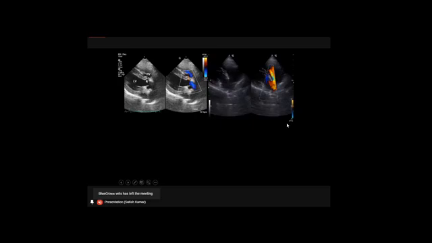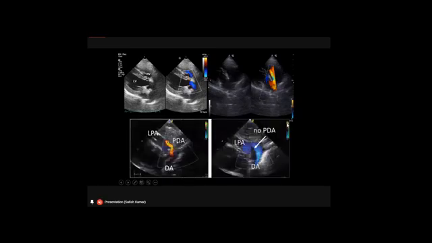So this is the right ventricle, the left ventricle, and the interventricular septum. There is a septal defect here. When you apply color flow Doppler, we have a clear blue color where the blood is flowing in one direction, but we have a mixing up of the color at the defect portion, confirming a ventricular septal defect.